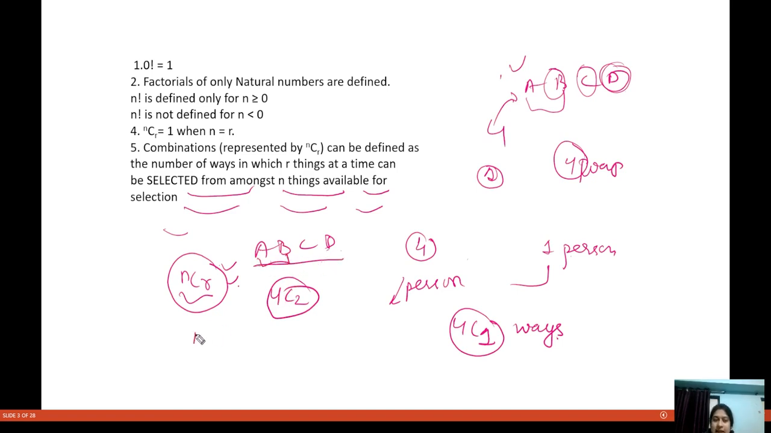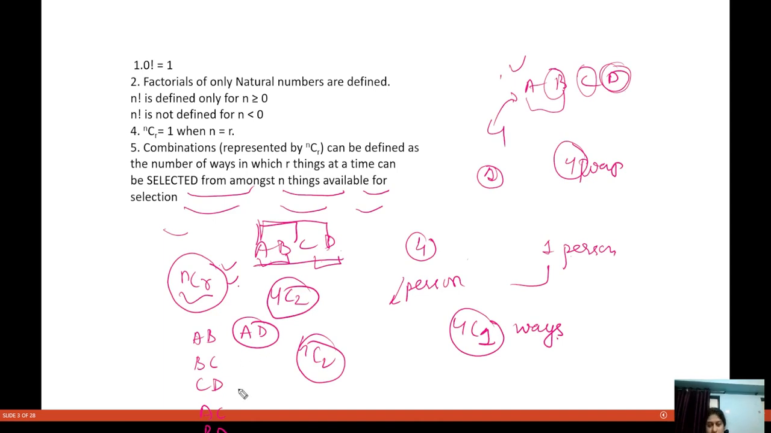Either you can select AB, or you can select BC, or CD, or AC, or BD. Is there any other way? Yes, there is one more way: you can select AD. Fine. So this thing you can do in how many ways?